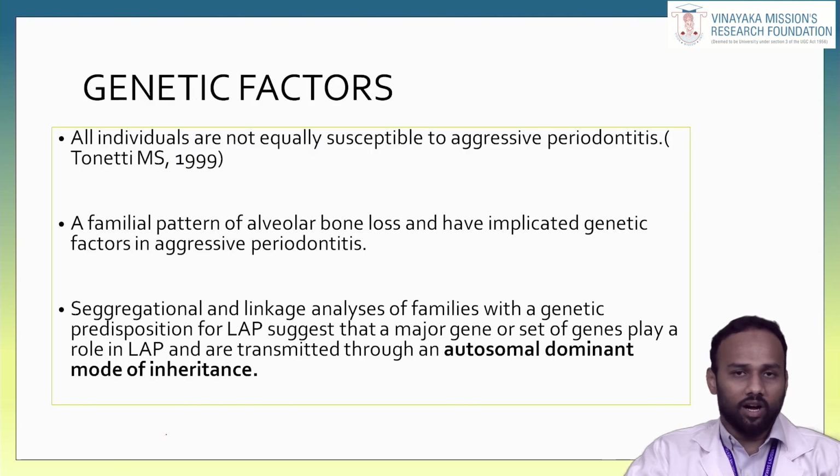Genetic factor: obviously, localized aggressive periodontitis will occur in a familial pattern, and not all individuals are susceptible to aggressive periodontitis. A familial pattern of alveolar bone loss has implicated genetic factors in aggressive periodontitis. Segregation and linkage analysis of families with a genetic predisposition to LAP suggests that a major gene or set of genes plays a role in LAP and is transmitted through an autosomal dominant mode of inheritance.